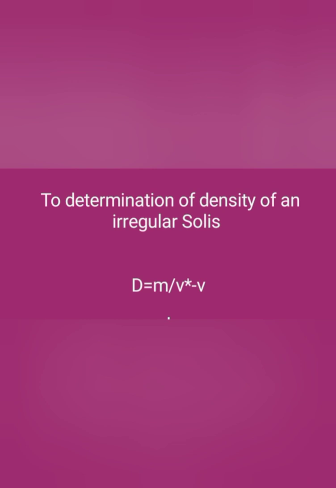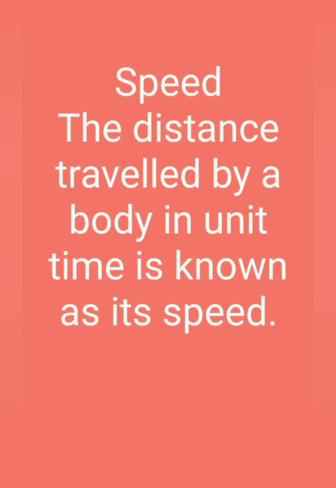Now the next topic is speed. In our daily life we observe that some bodies run fast like a car, or some body's speed is slow like a bicycle. So we can describe the motion of a body as fast or slow in terms of speed. So we can define speed as the distance traveled by a body in a unit time. So speed is equal to distance upon time.